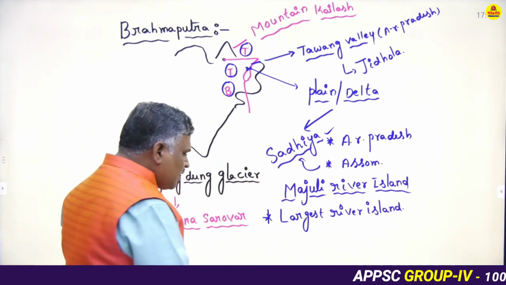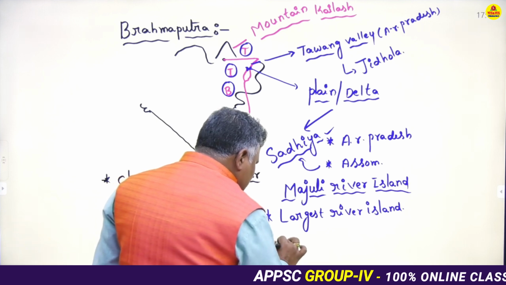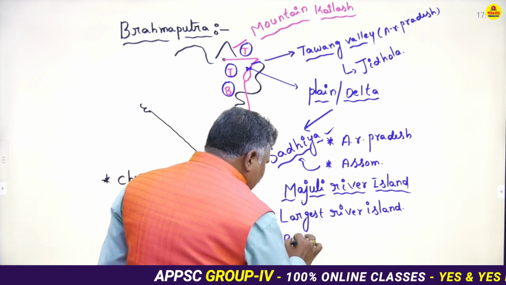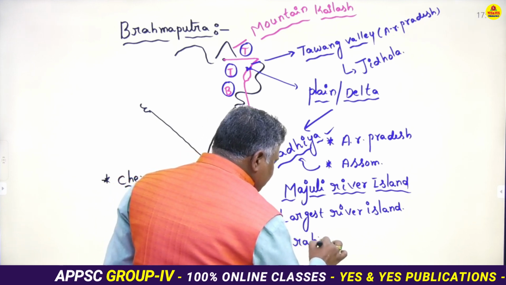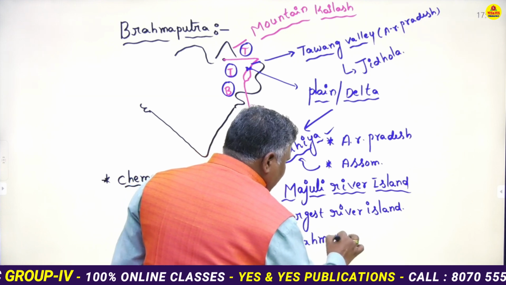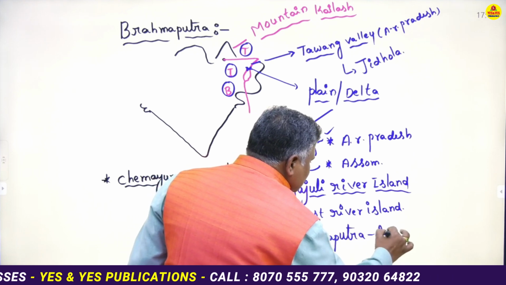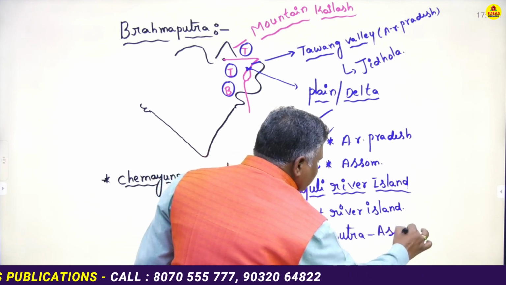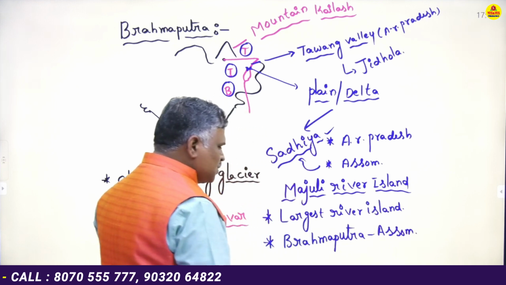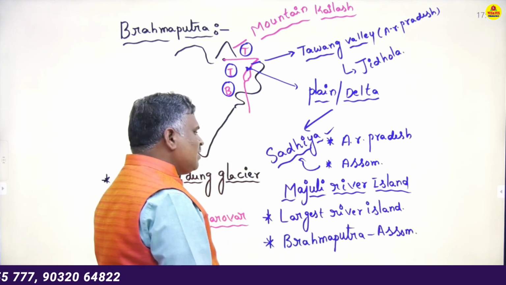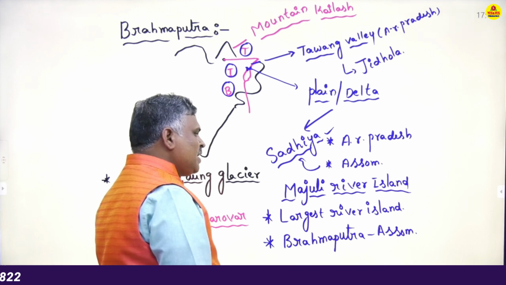It was formed by the Brahmaputra river in the state of Assam.